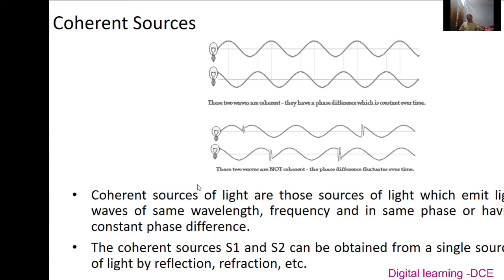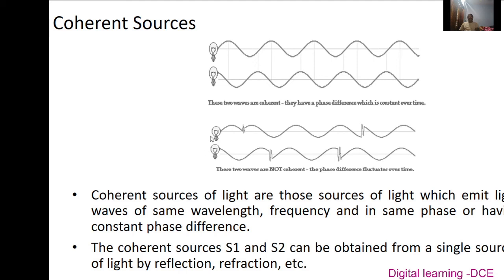In figure 2, we can see two independent sources which are switched on simultaneously and emit waves of the same frequency and amplitude, but which cannot produce a constant phase difference. So this is not a coherent source.